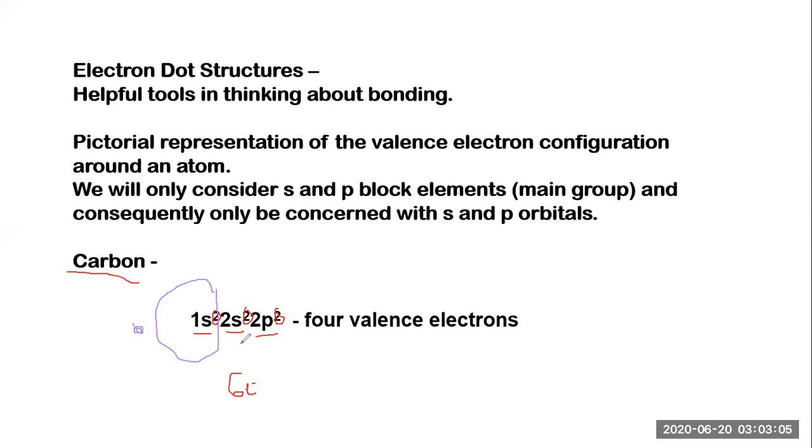Only the last shell is counted, 2 plus 2, which is 4 electrons. So in the outermost shell of carbon there are 4 valence electrons. Let's count it with a proper diagram.